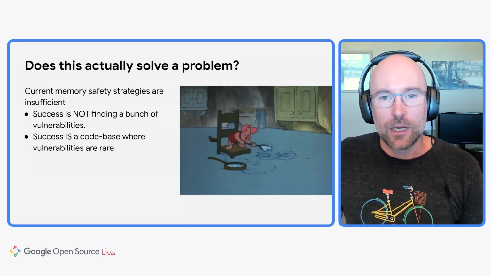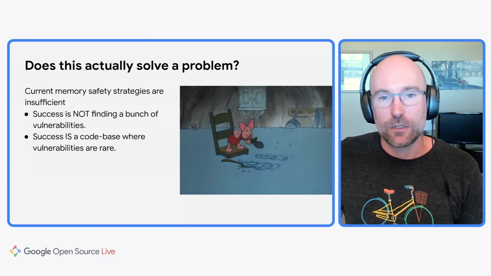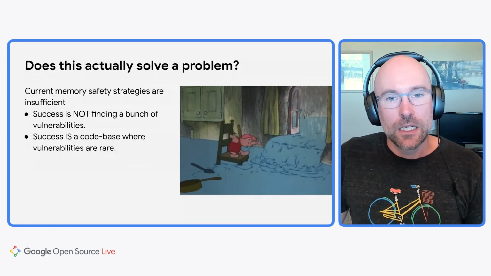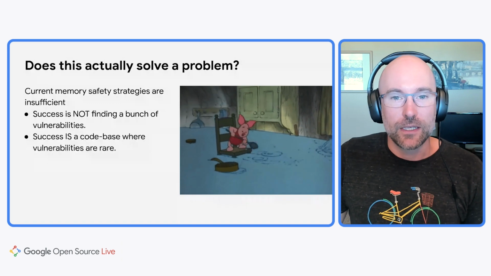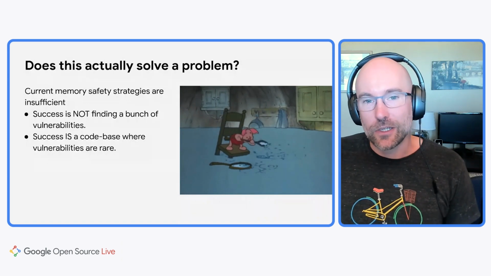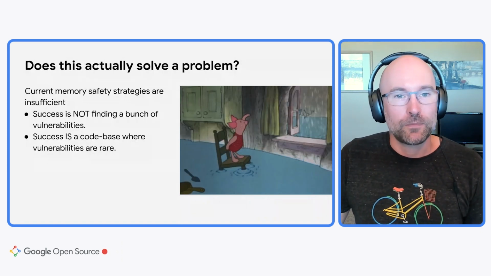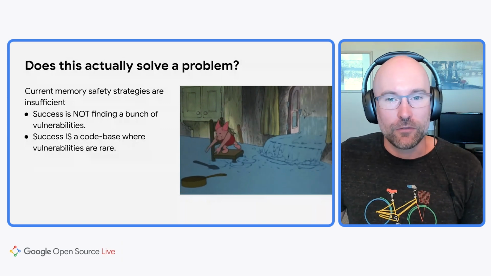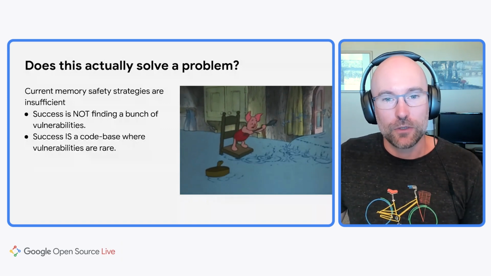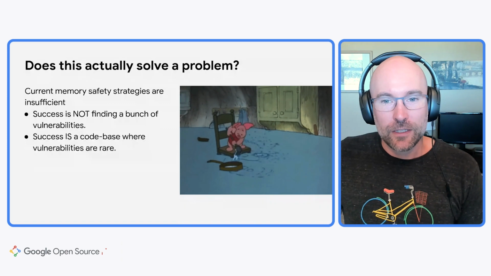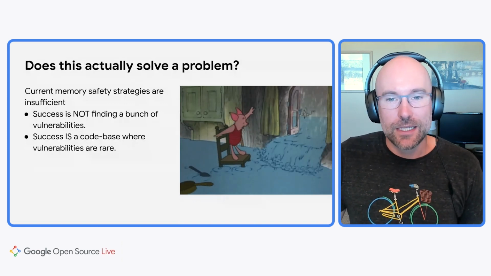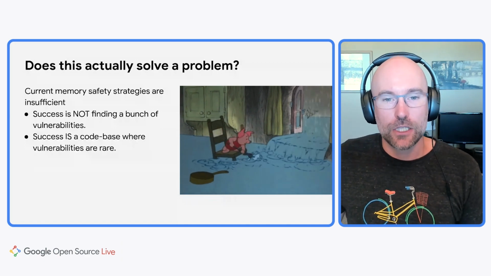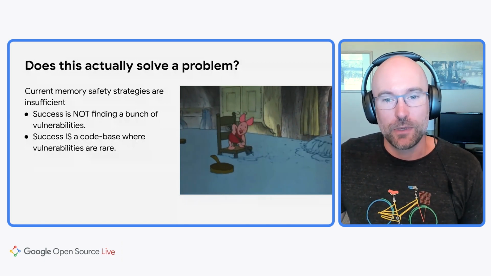Part of the problem, I think, is that we've been chasing the wrong metrics for success. There's been a lot of focus on the number of vulnerabilities found or prevented, but really that needs to be considered within the context of the entire problem. Like my picture here of Piglet shows, in ineffective problem solving, we can't just focus on removing bugs. We need to step back and say, are our efforts actually resulting in vulnerabilities becoming rare?